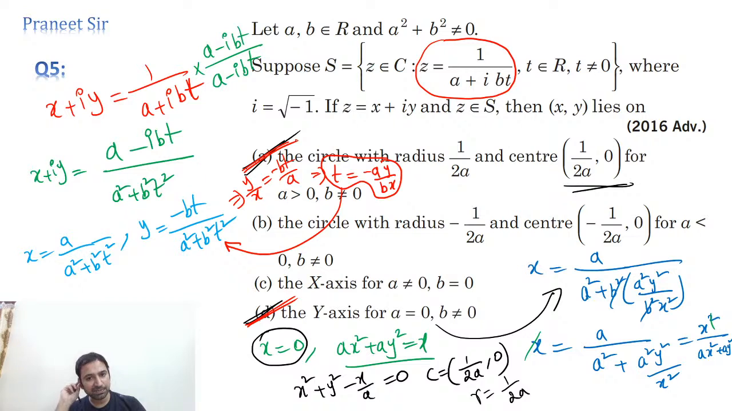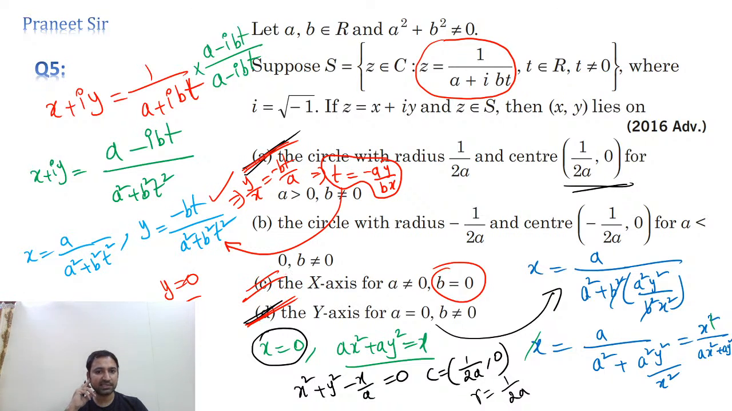And what about the third option, guys? Suppose I take b equals 0 here and a is not equal to 0, am I getting y equals 0? But what is y equals 0, guys? X axis only, right? So that's it. Options A, C, D, all three options are satisfying it.